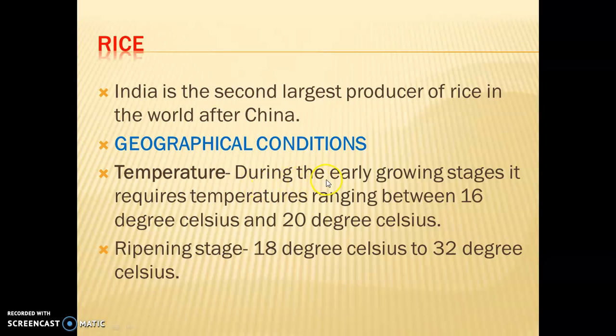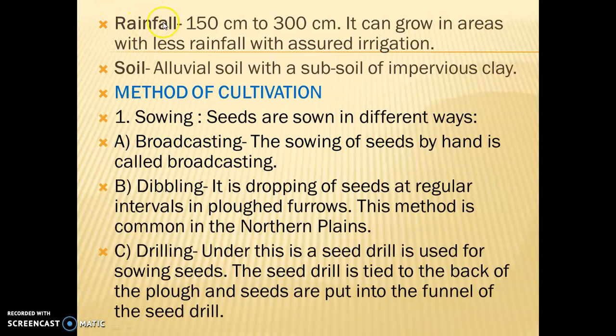Temperature. During early growing stages, it requires a temperature ranging between 16 degrees Celsius and 20 degrees Celsius. Ripening stage: 18 degrees Celsius to 32 degrees Celsius. Bright sunshine and water are essential during the ripening stage. Next, the rainfall requirement for this crop. Rice requires 150 centimeters to 300 centimeters of rainfall.